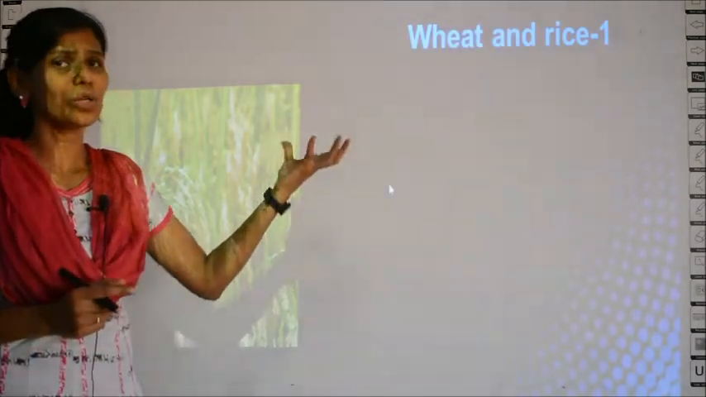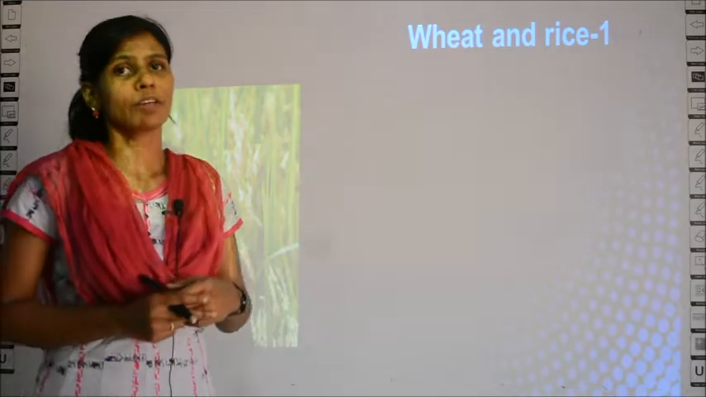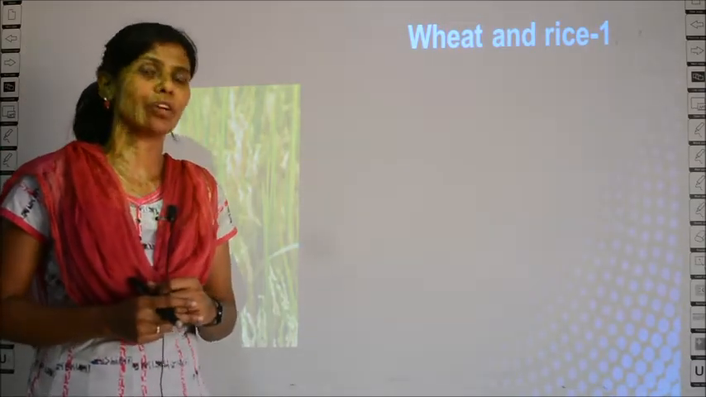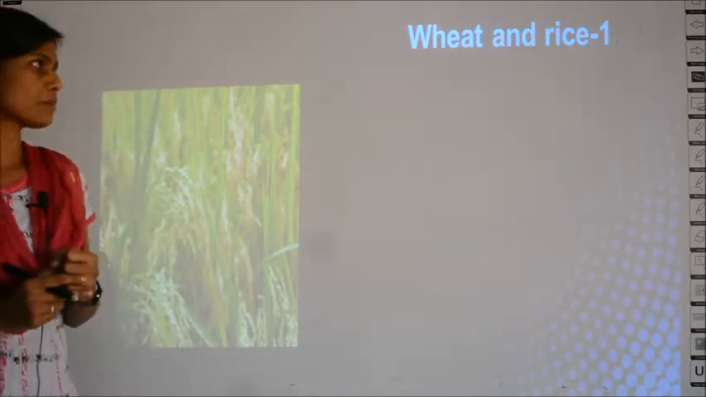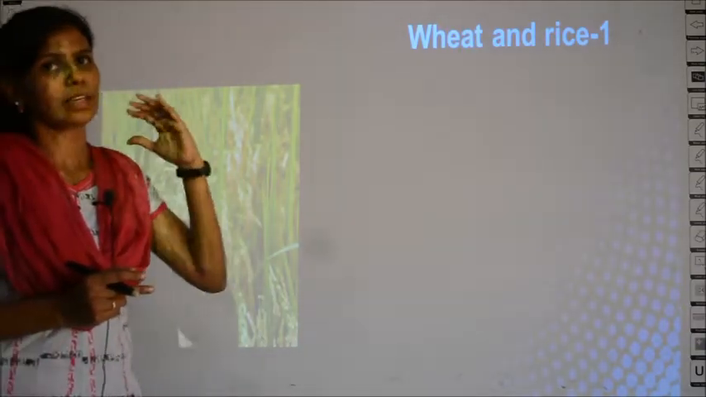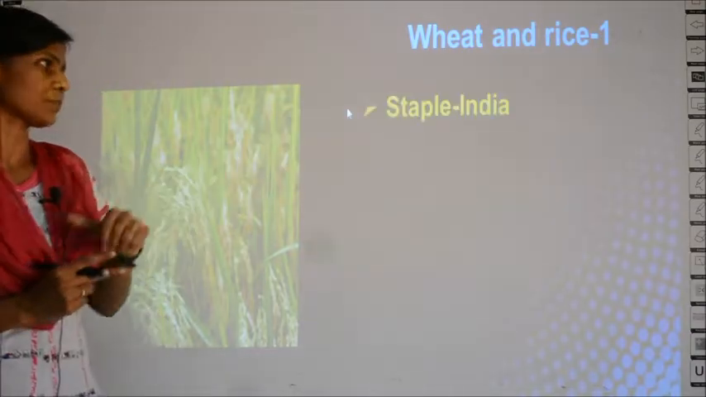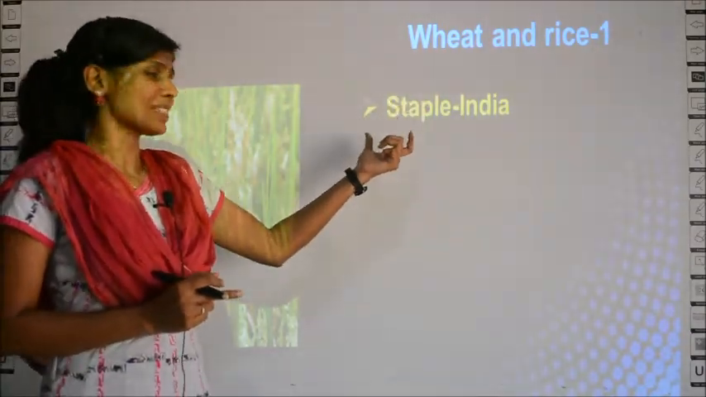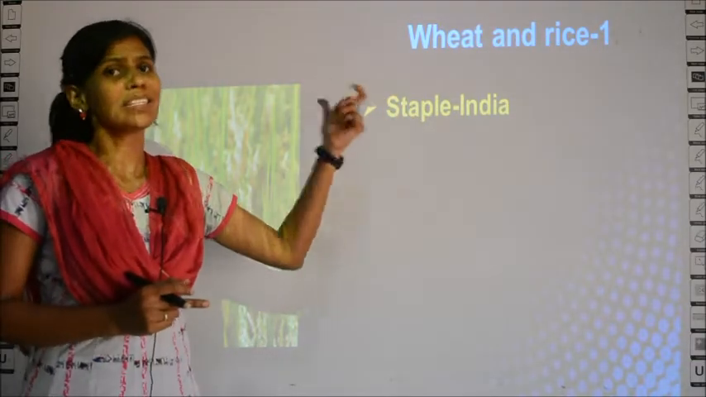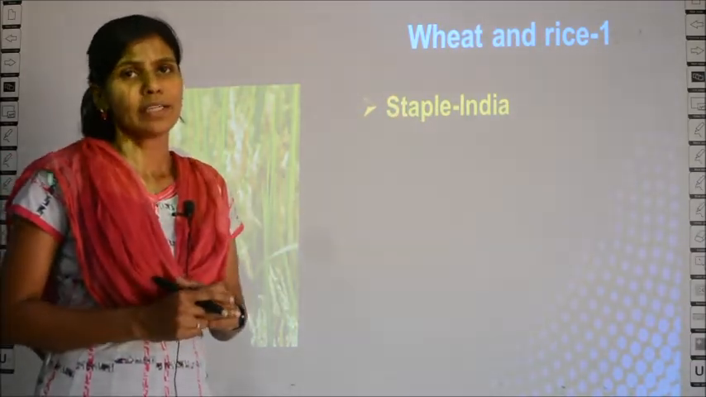Then we will start. I told you, there are 6 types of crops that grow in India. Today we will be learning about 3 types of crops. The first type of crop is rice and wheat. Both of them are staple food in India. Why is it a staple food?